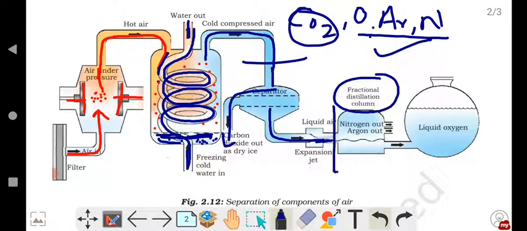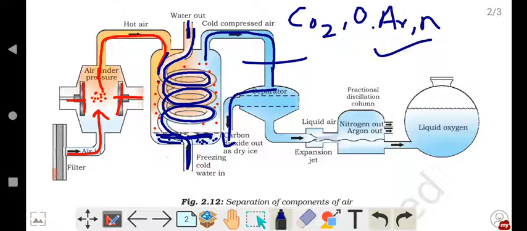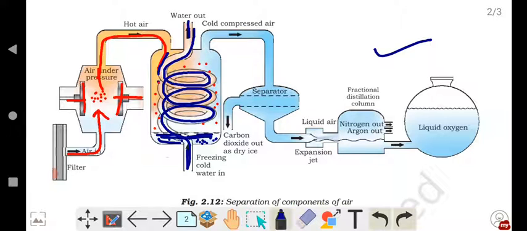So this is the fractional distillation column. What happens in the fractional distillation column? I already told you, if you have understood fractional distillation, you will understand this fractional distillation column also. In the fractionating column, what happens to the gases? Repeated distillation takes place, and the more volatile liquid will change its state first and will be collected.